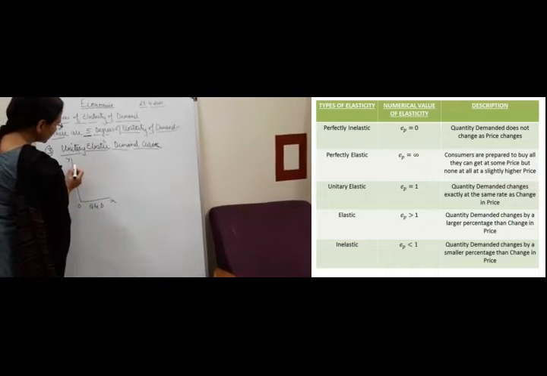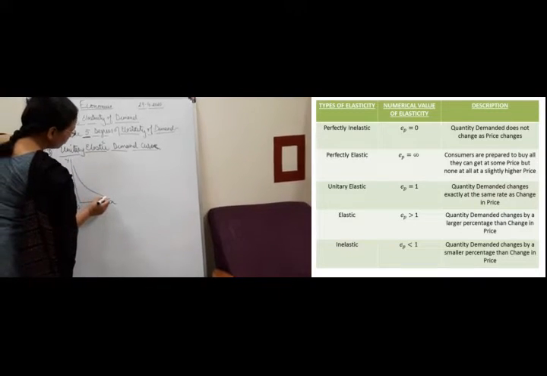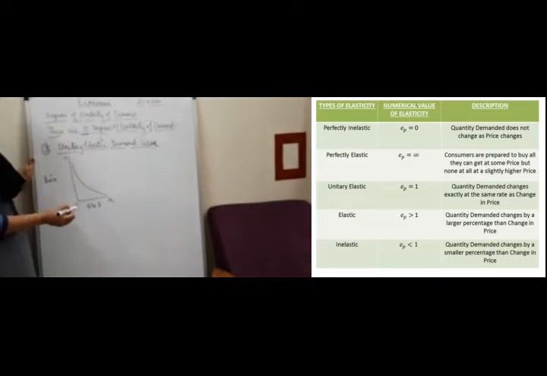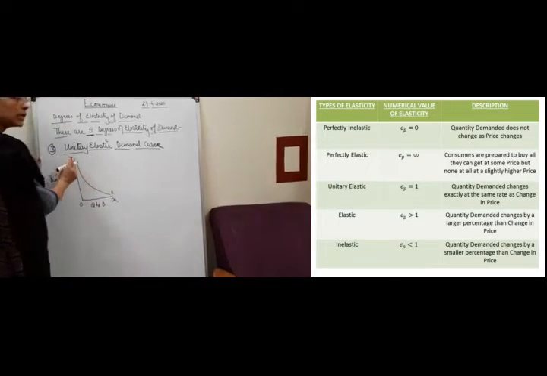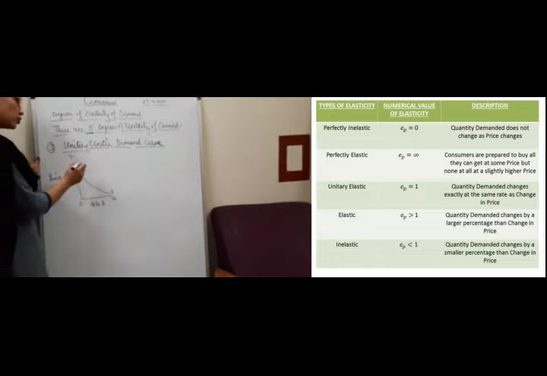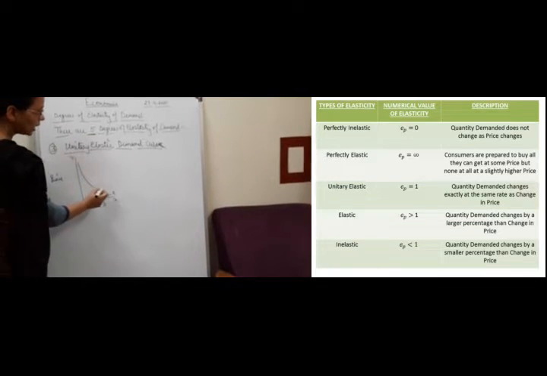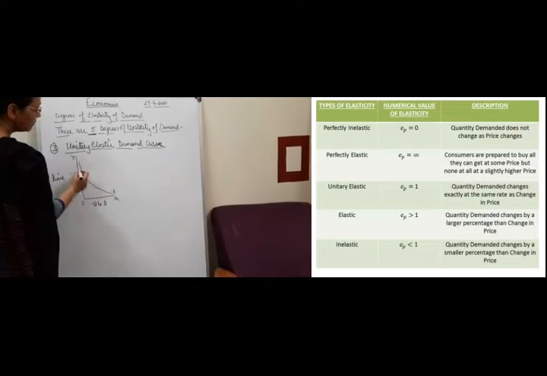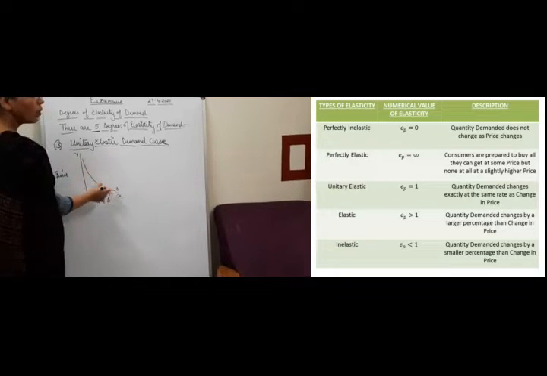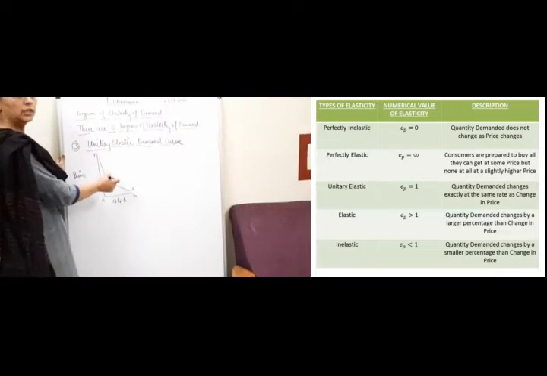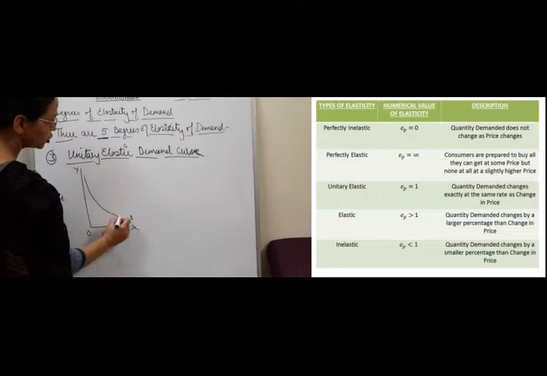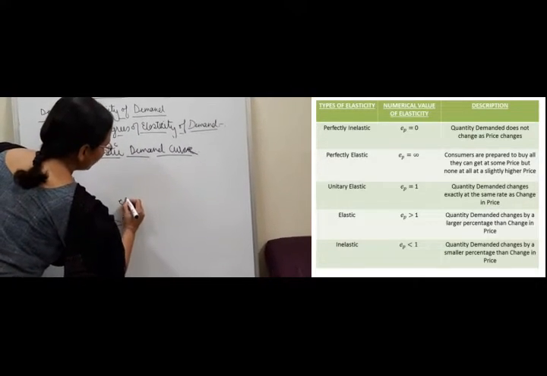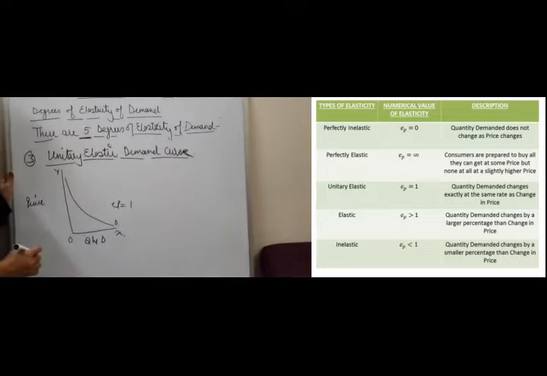In this case, the curve moves towards both the axes, x-axis also and y-axis also, but does not touch them. It is also known as rectangular hyperbola because the elasticity on all the points on this demand curve is same, and the degree for such elasticity will be equal to 1. Is that clear?